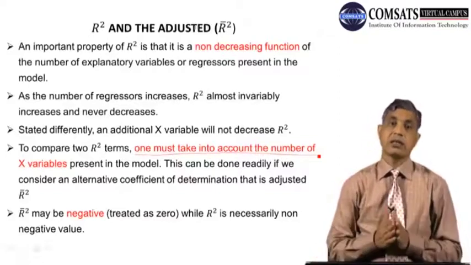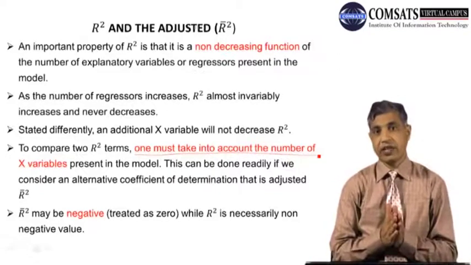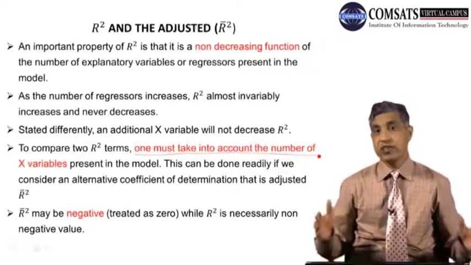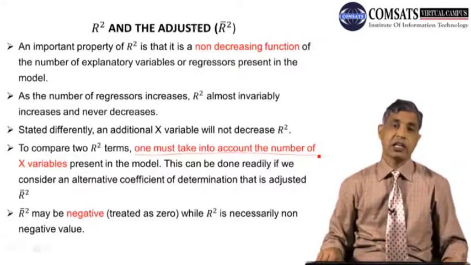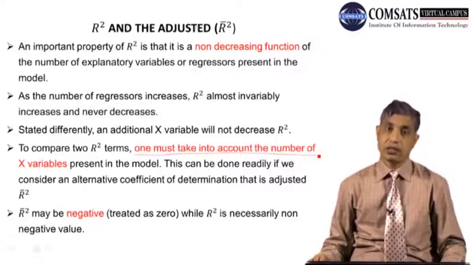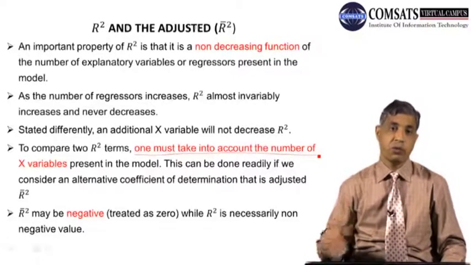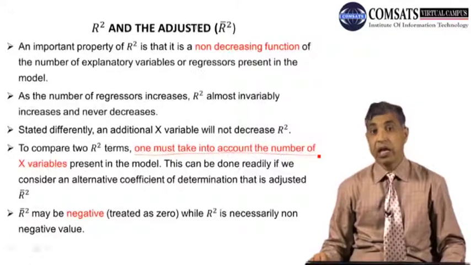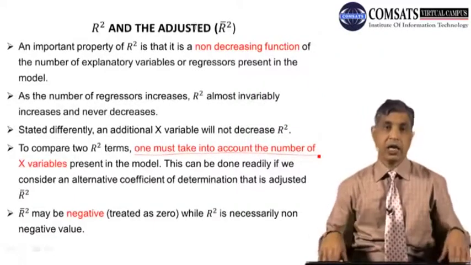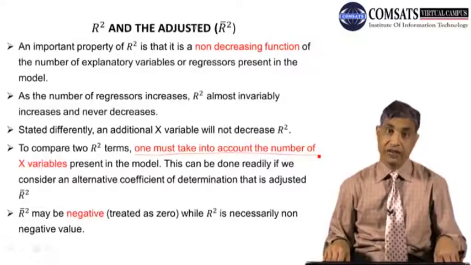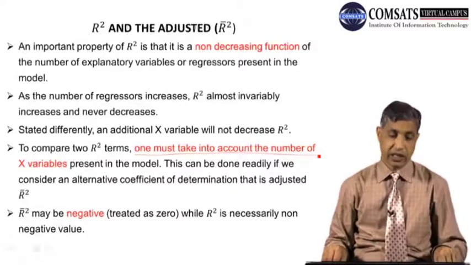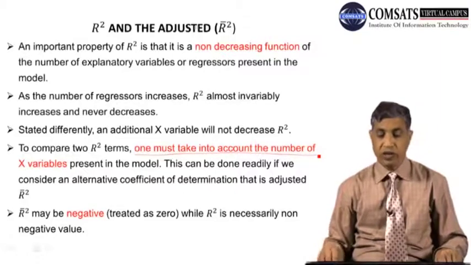Because if one person uses fewer independent variables and the other uses more, and everything else is similar, it is quite possible that the person using more independent variables has a higher R square. So in comparing R square, we should be well aware of the number of independent variables in the regression model. So how will we do this?